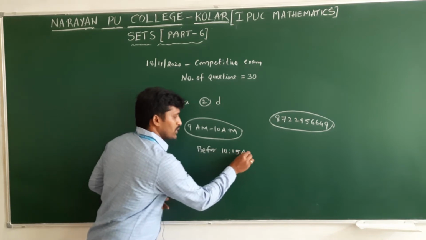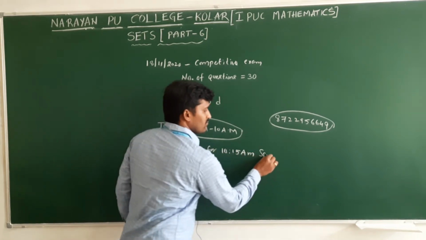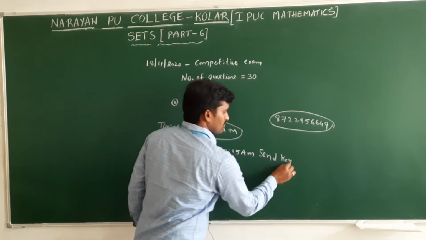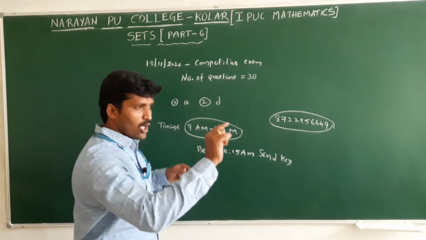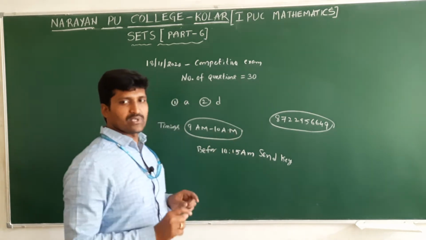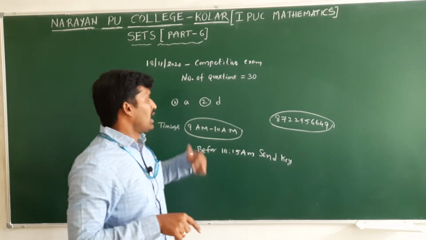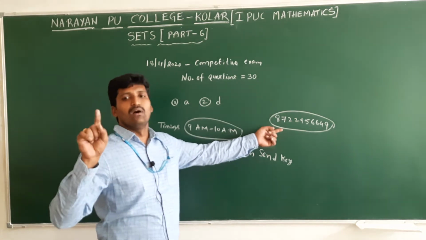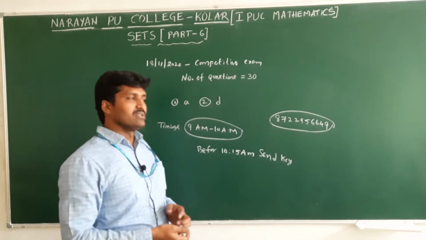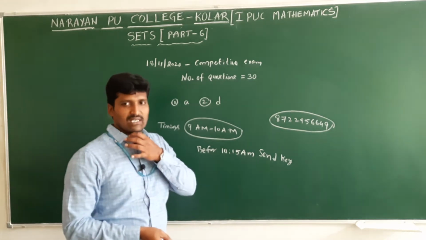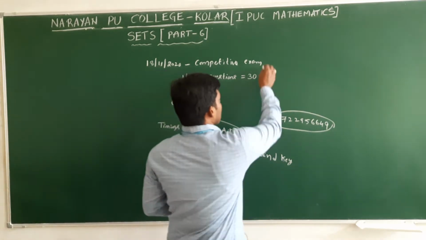Before 10:15 a.m. you need to send the key to this number. How to send means just writing all the options. For question number 1, option, take one snap and just write your name on that. Send it through WhatsApp number, we will evaluate it, then send the results through SMS. Clear?